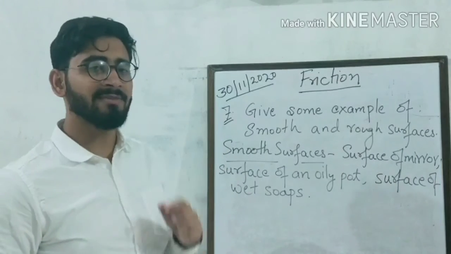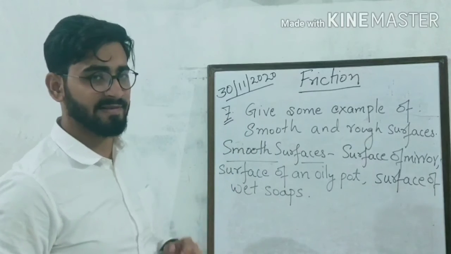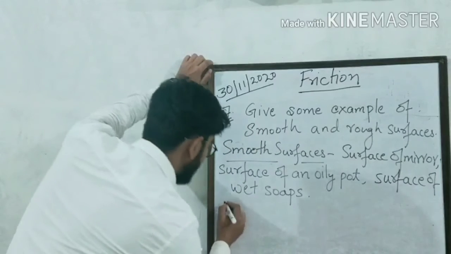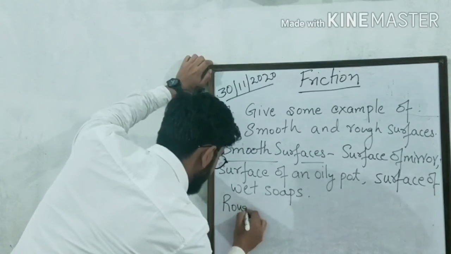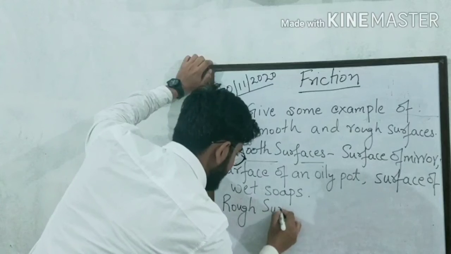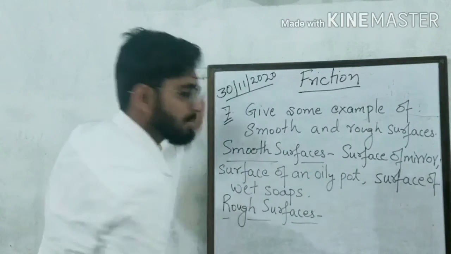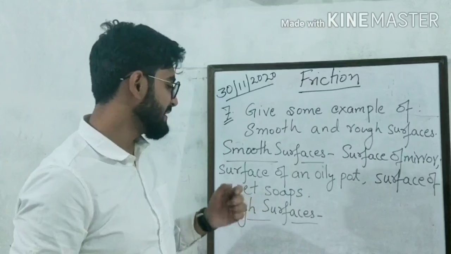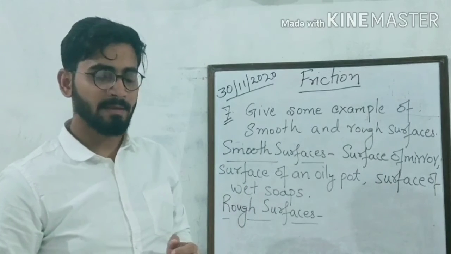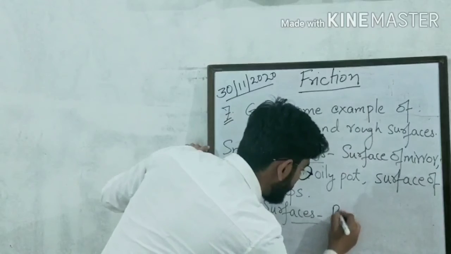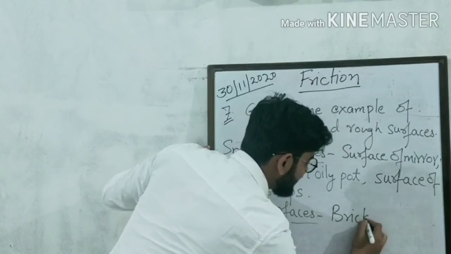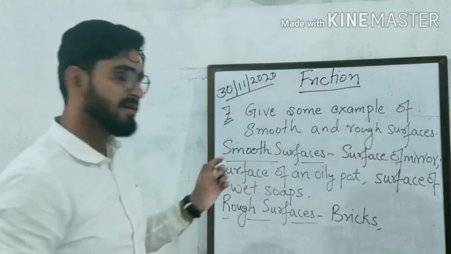Now you have to tell me some examples of rough surfaces. 3 examples of rough surfaces. Yes, stand up and give me one example of a rough surface. Yes, very good. Brick. You all know bricks. This is an example of a rough surface.